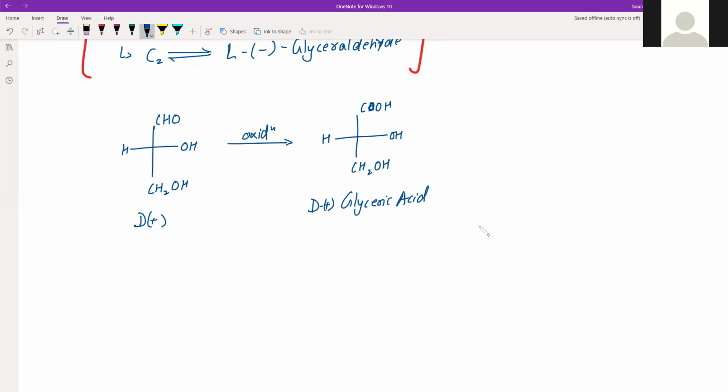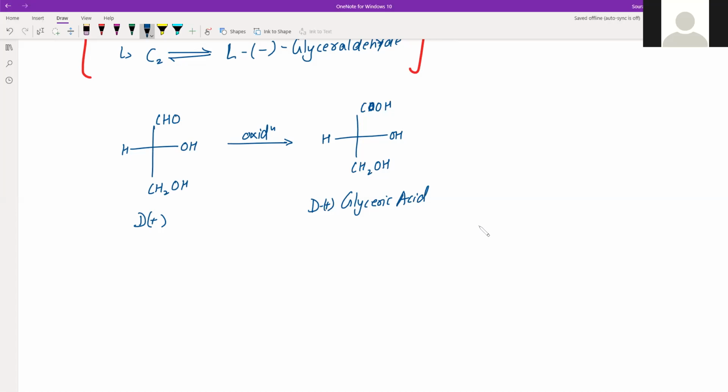Right. Now, the absolute configuration of a large number of optically active organic compounds is now available. Earlier we didn't have the technology to find out the absolute configuration, so we were dependent on the relative configuration. But now we have the absolute configuration available. Plus, there is one more thing.